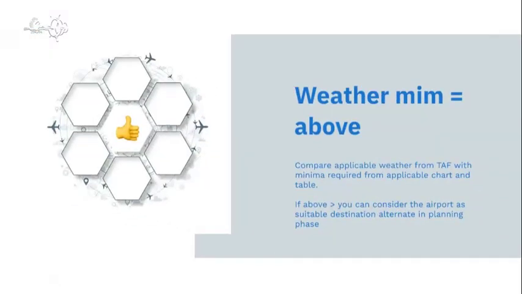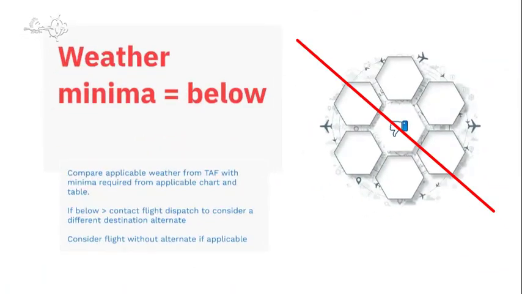And then, if the weather is above the minima, great, so we can consider that airport as a destination alternate. But if it's not, then we have to think what are the options, so we can consider a different alternate, best to contact the dispatch team for that, or we can even consider flight without alternate.